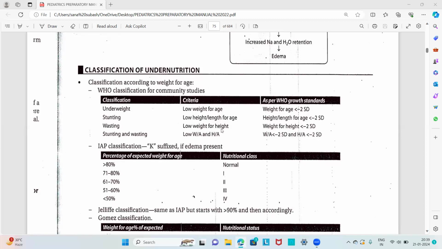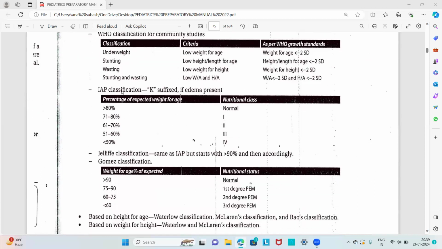And wasting is low weight for height, that is weight for height less than -2 standard deviation. And low weight for age together with low height for age is called stunting and wasting, that is weight for age less than -2 standard deviation and height for age less than -2 standard deviation. So these are the WHO classifications for community studies. Then we have the IAP classification for protein energy malnutrition, and the suffix K is added if edema is present.